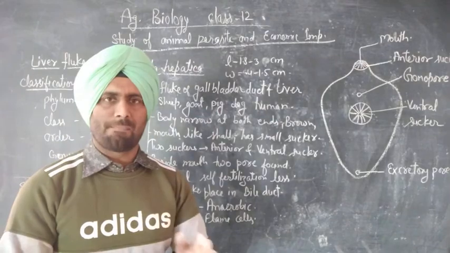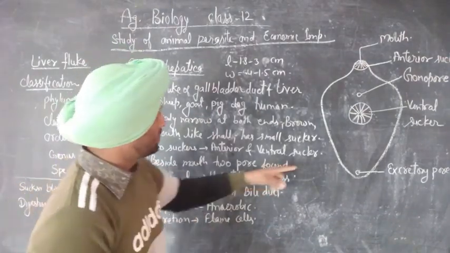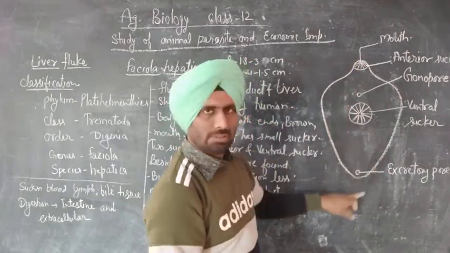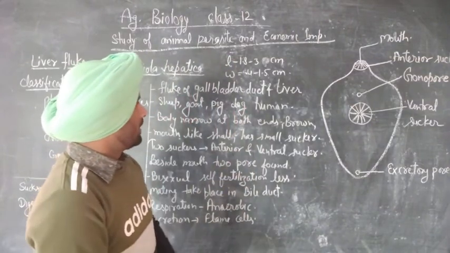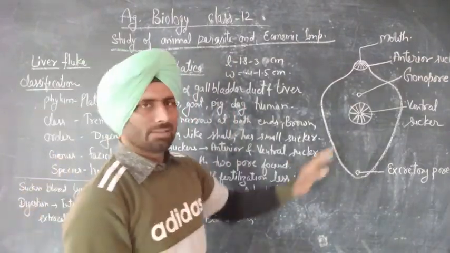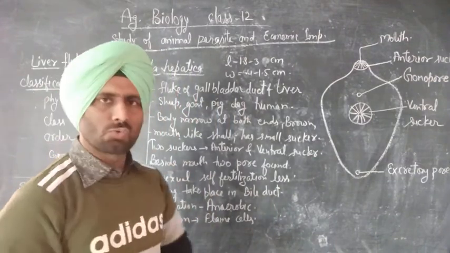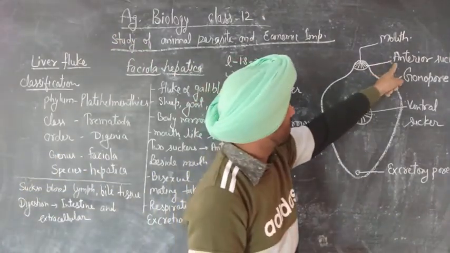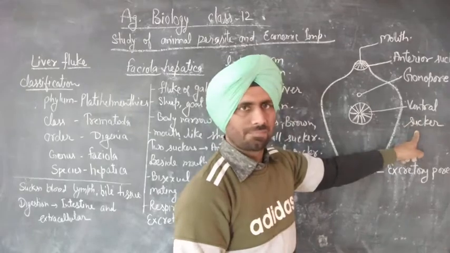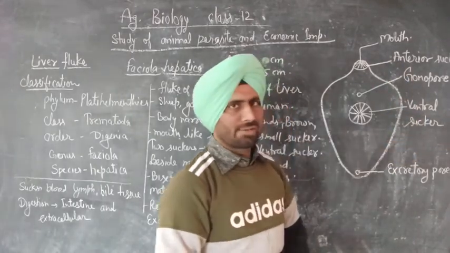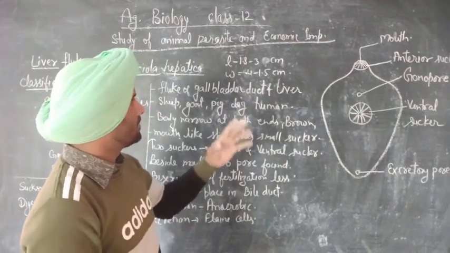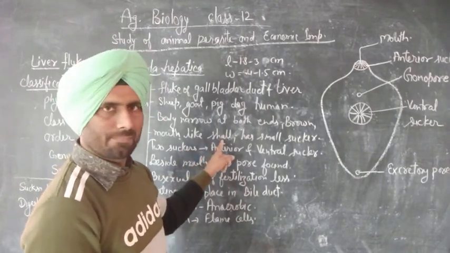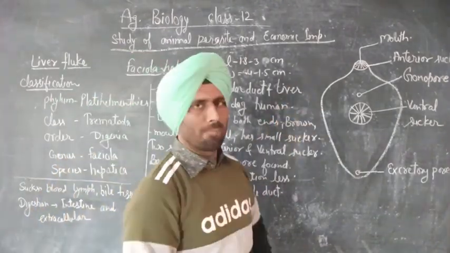Its body is tapering, or narrow, at both ends. You can see here its body is tapering at both ends. Its color is brown and it has two suckers. First is the anterior sucker and second is the ventral sucker. The anterior sucker is small and open with the mouth.